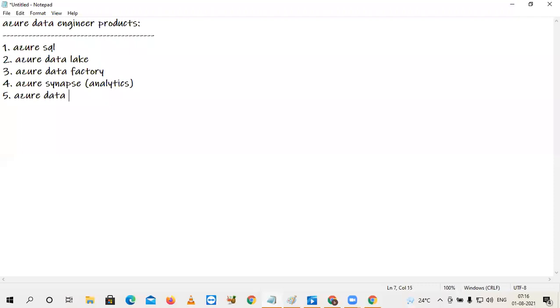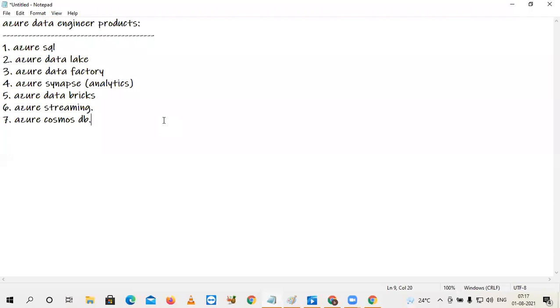And Azure Databricks. The next one is Azure Streaming. And Azure Cosmos DB. So these are the major products within Azure Data Engineer. As an Azure Data Engineer, you will be involved with all these products. Of course, you need other integrations also.